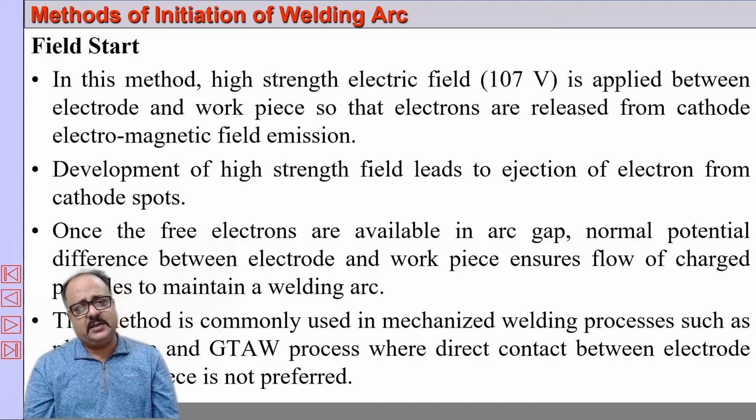So what you do is that you establish a high strength electromagnetic field across the cathode and the anode, which results in an electromagnetic field emission. Electrons are emitted from the cathode and strike the anode, further creating secondary electrons. So this is particularly suitable for gas tungsten arc welding.